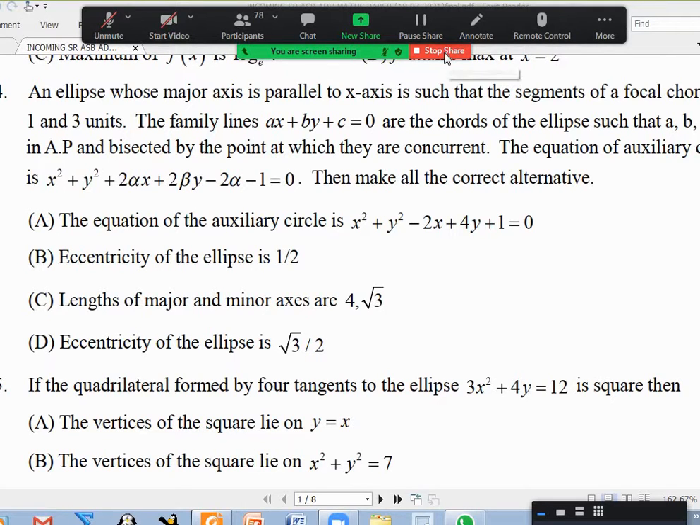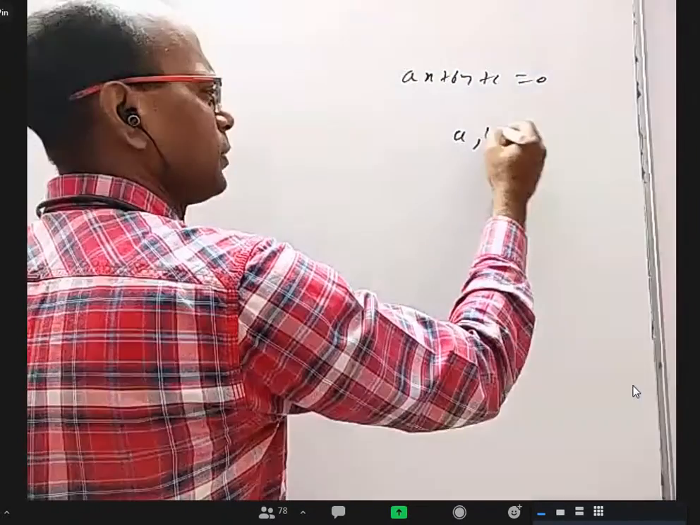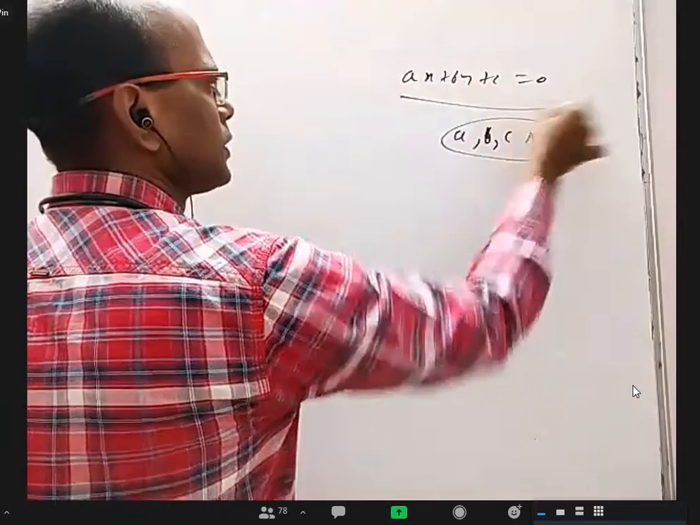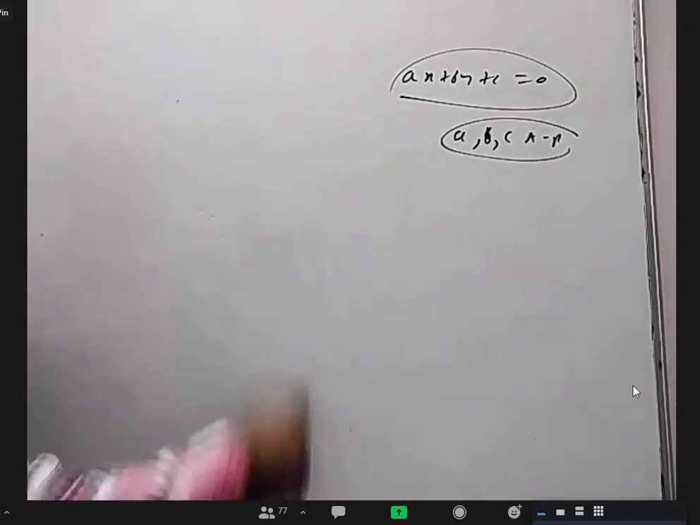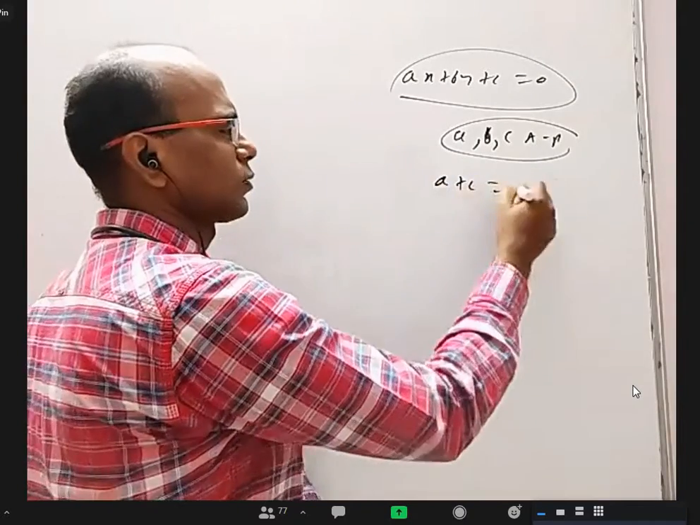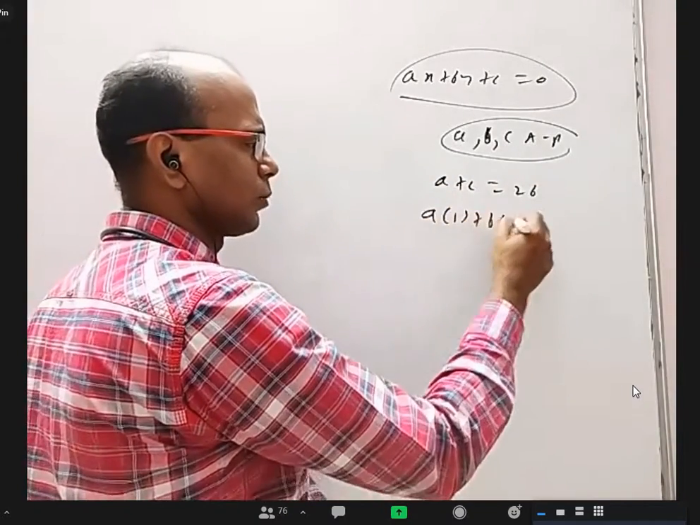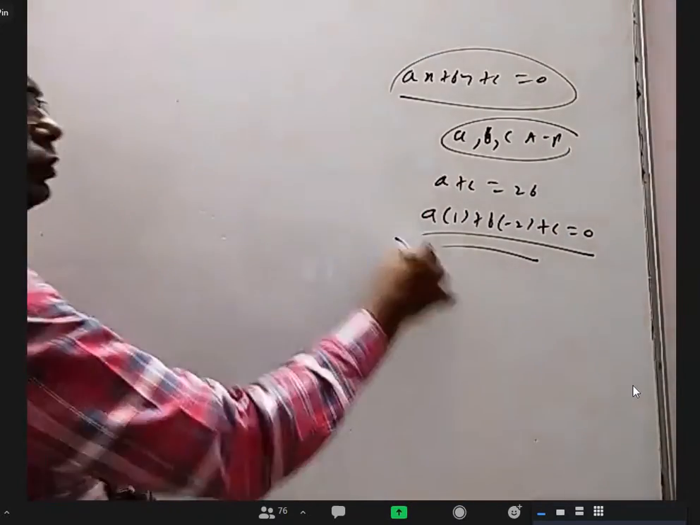Okay, so the thing is like this. What they are saying is, first point, ax plus by plus c equal to 0. When a, b, c are in AP, this line will always pass through one point. What is that? First here, family of concurrent lines. 1, minus 2, because you can write a plus c equal to 2b, bring this side, you'll get a into 1, b into minus 2 plus c equal to 0. So 1, minus 2.